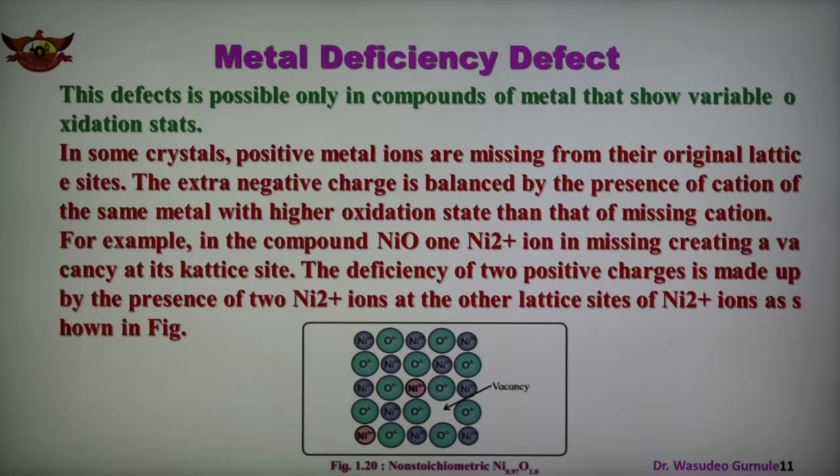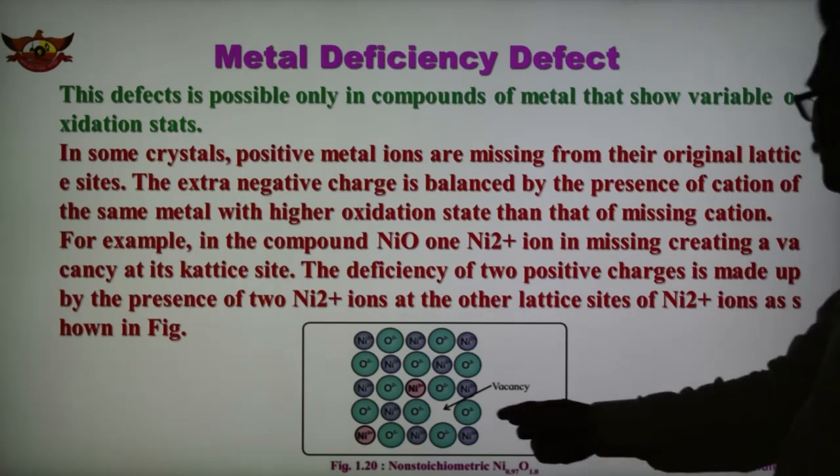Example is given here, nickel oxide, and in this case nickel 2 plus ion is missing, creating the vacancy. So here nickel is missing and creating the vacancy at the lattice site, and the deficiency of 2 positive charge is made up by the presence of 2 nickel 2 plus ion at the other lattice site. So nickel 2 plus ion as shown in the figure.